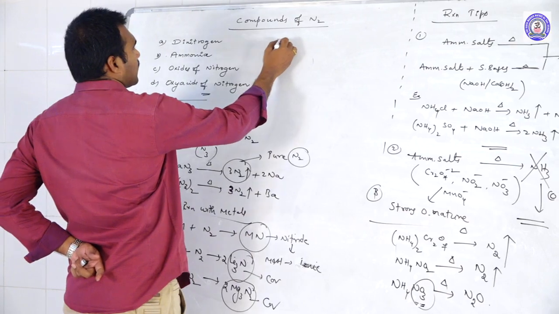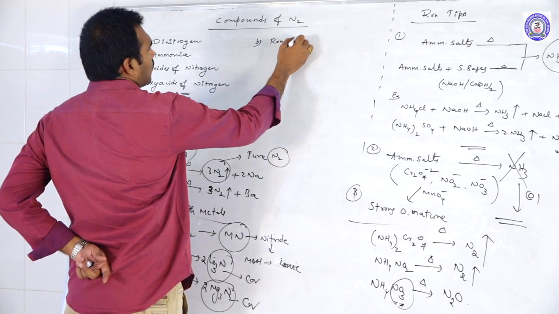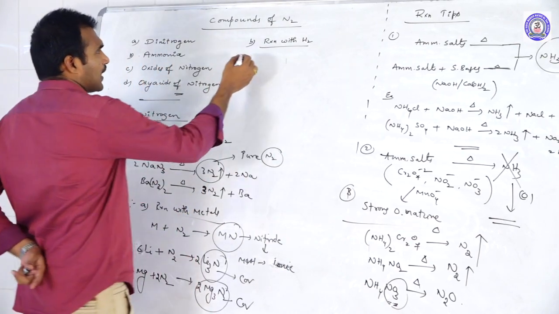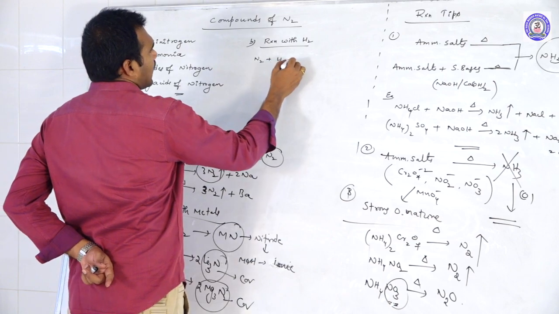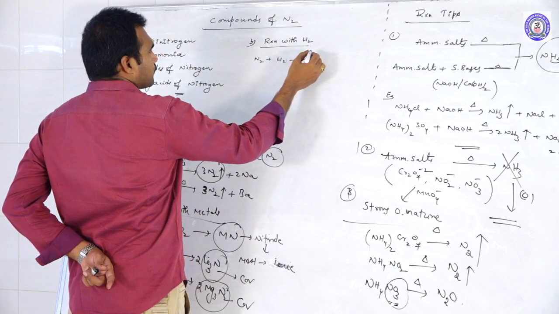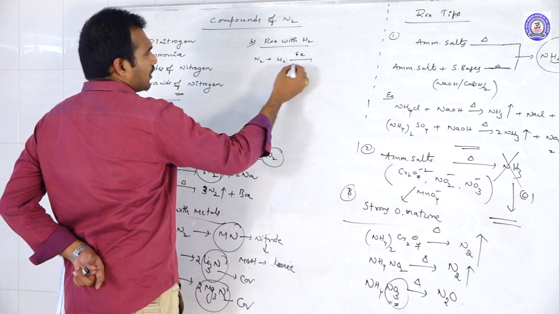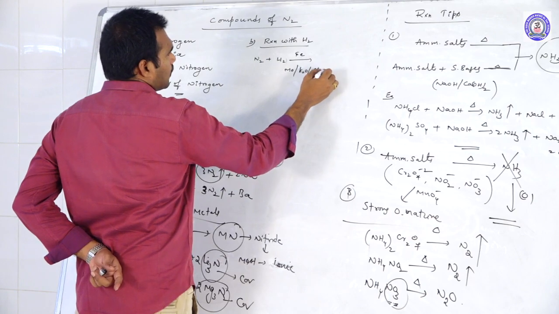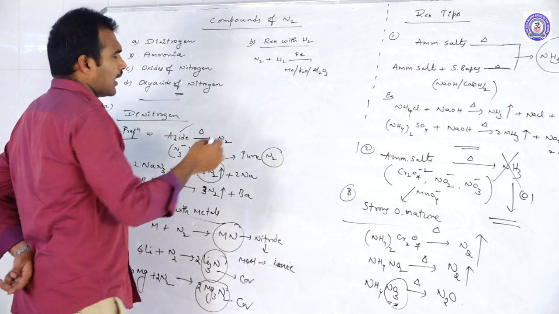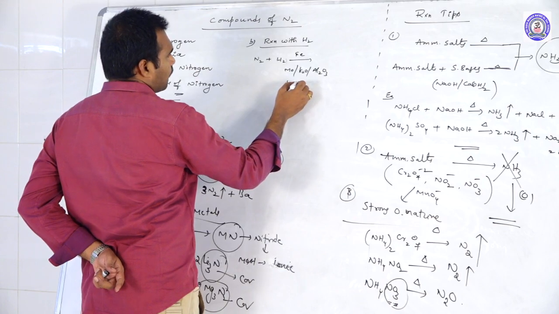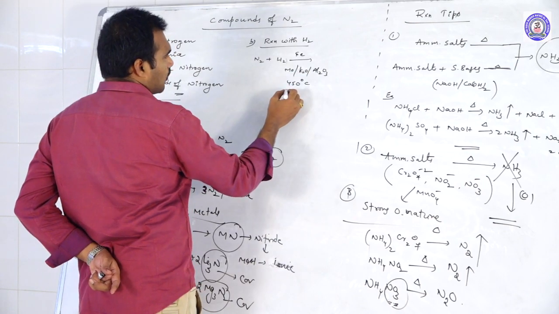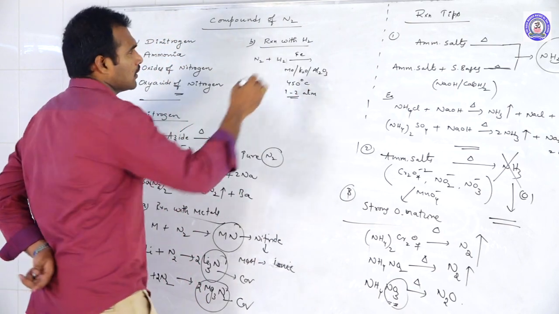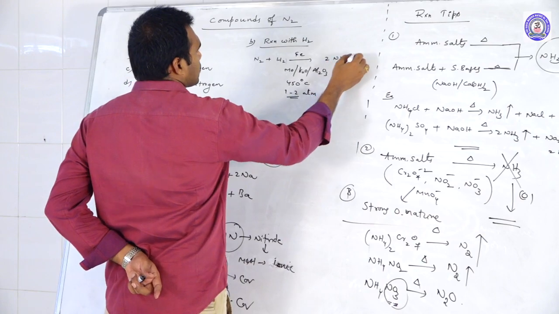Next, the second property, reaction with hydrogen. Nitrogen reacts with hydrogen in the presence of iron as a catalyst, and molybdenum or K2O or Al2O3, any one of these as promoters, at a temperature of 450 degrees Celsius and a pressure of 1 to 2 atmospheres, to give ammonia gas.